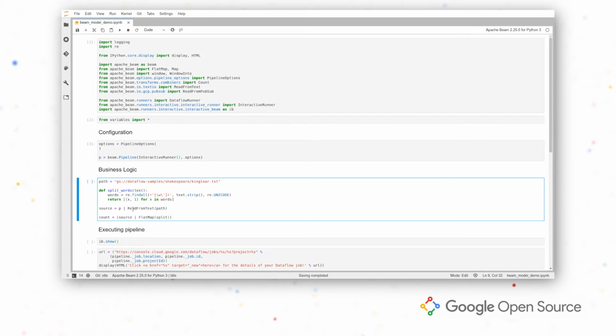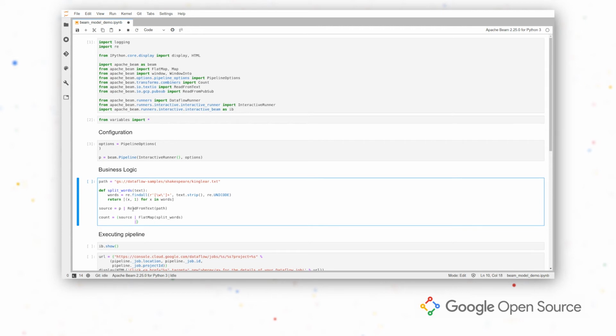So let's do now split words. Now, if you check the split word function, you can see that we're actually outputting key values. This is because we're going to be using a counter key later on. In this case, the key is going to be the actual word, and the value is going to be a 1. In reality, this value could be whatever, but for simplicity, let's use 1. And now we can do the count per key.